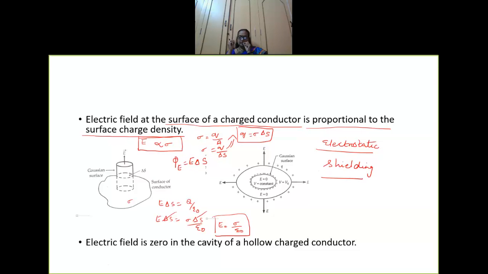So this phenomenon is nothing but electrostatic shielding, which means you are making a region free from electric field. This phenomenon you call as electrostatic shielding, where the electric field is zero. Okay, I'll give you an example.